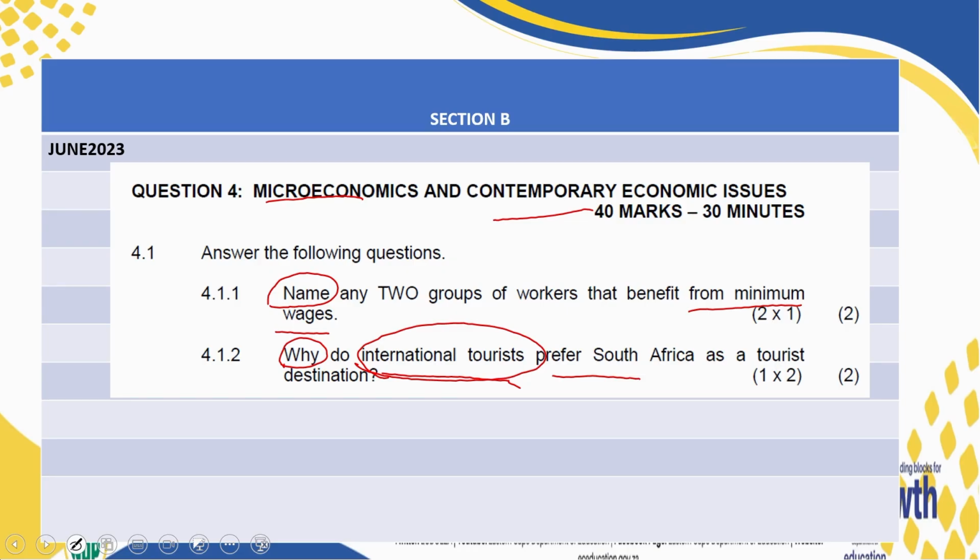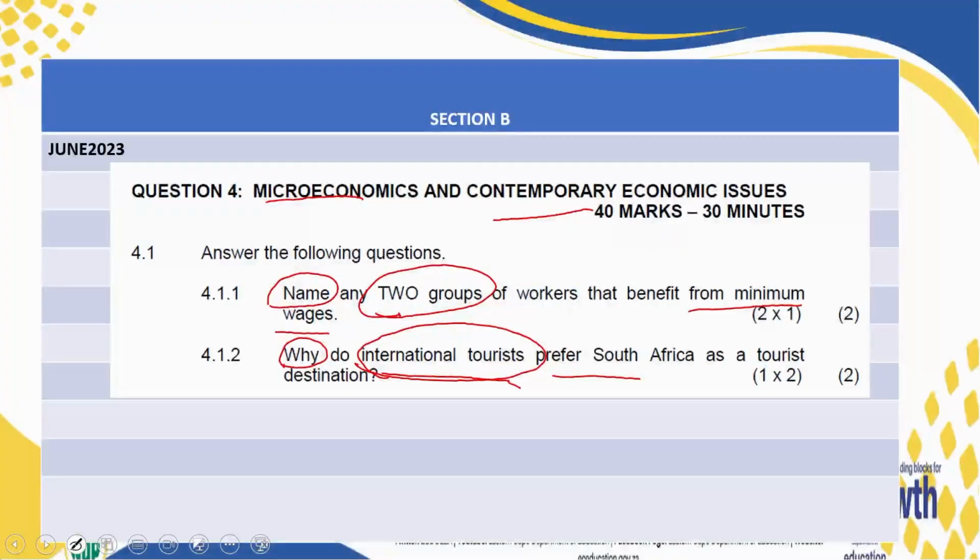Now, there is a common response that is a little bit outdated, which we are no longer marking here. The one that talks about the political miracle of South Africa. It has been more than 20 years now. Tourists are now visiting for other reasons apart from that. It's there in our marking guidelines, but let's not use it because it's a little bit outdated. So take note of that.